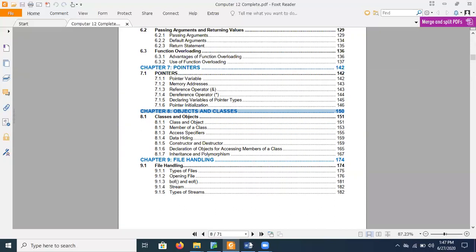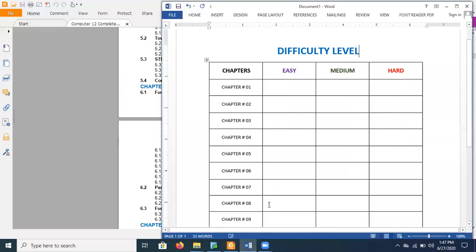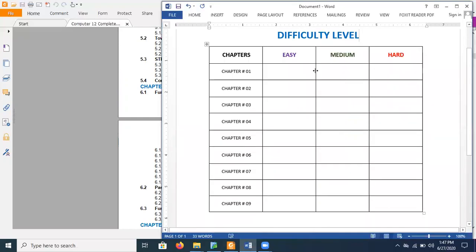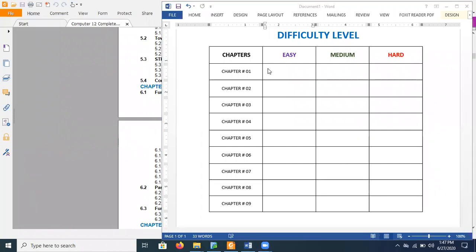If I am talking about the difficulty level of this complete book, then I can say that chapter number 1 is basically a relatively easier chapter compared to the other chapters. Chapter number 2, the difficulty level is also very easy. It's not that hard. Chapter number 3, for those who are new to programming, is a bit difficult for them. Bit difficult, not much. And chapter number 4 is also a bit difficult.